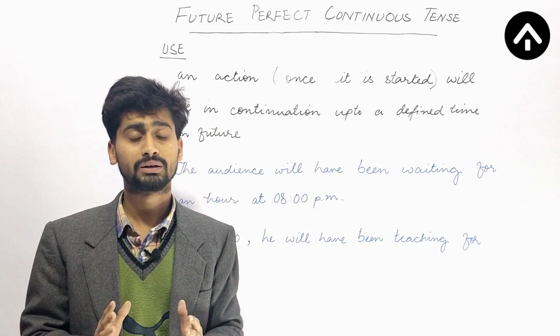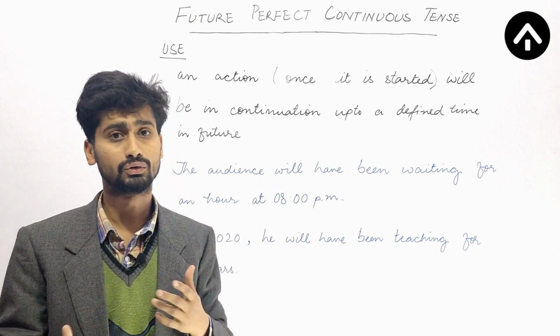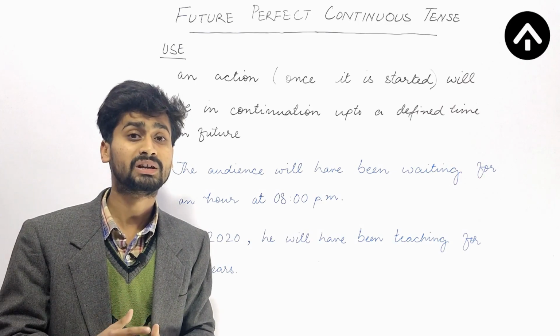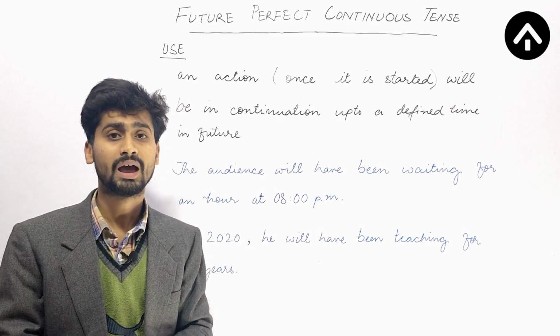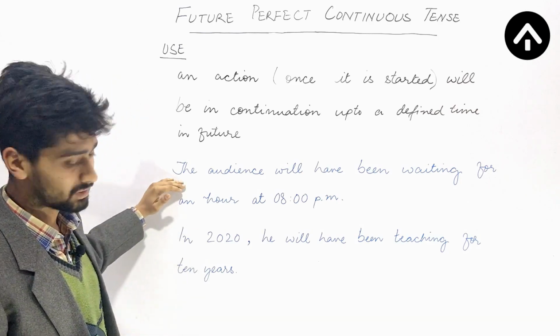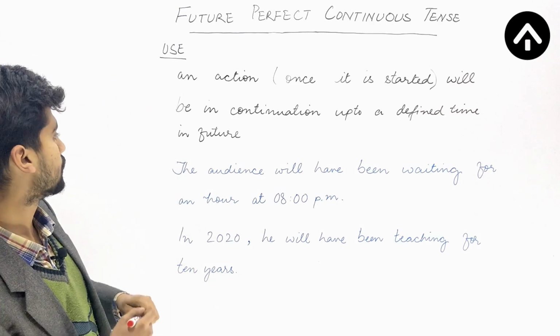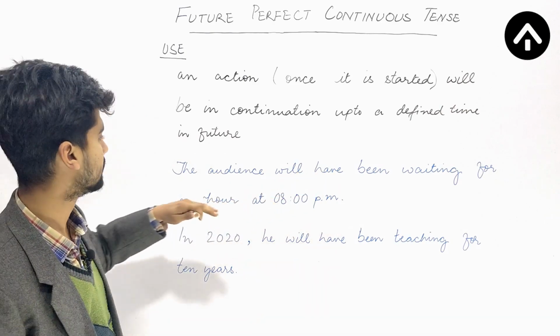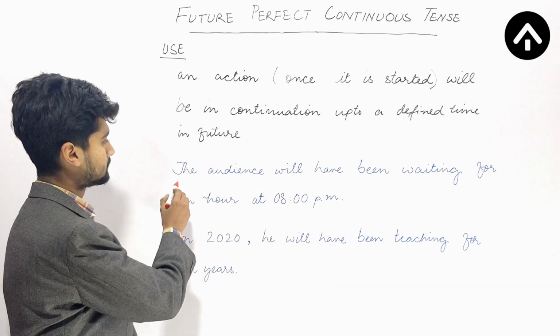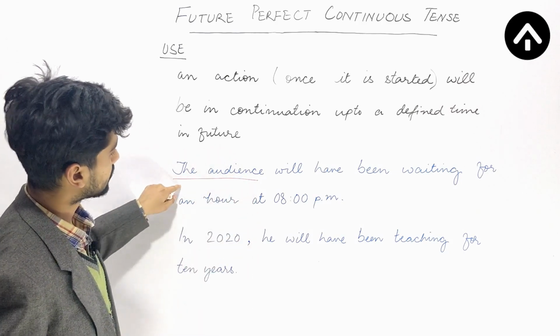Most of the time people are confused, students do not know how to use this. So we will be taking up a few examples with the help of which it will be easier for you to comprehend how to make use of this tense. Alright, so the first example which I've added here is: the audience will have been waiting for an hour at 8 p.m. So here the subject which I have is the audience.